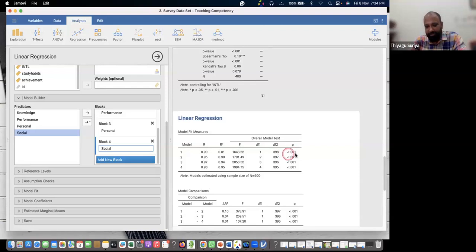What is the first one? It is showing this 0.81%. It's like 81% of the significant variance in the dependent variable is created by the independent variables. Right. What is this meaning? What is the second meaning? What is the third meaning? What is the fourth meaning?